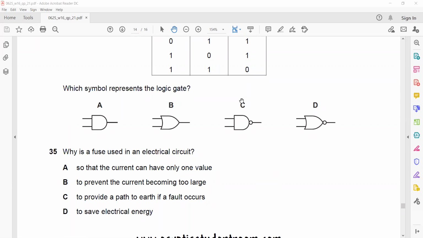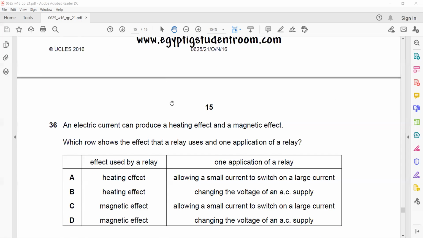So fuse actually prevents the current from becoming too high, and saves the device or the appliance from too high current.